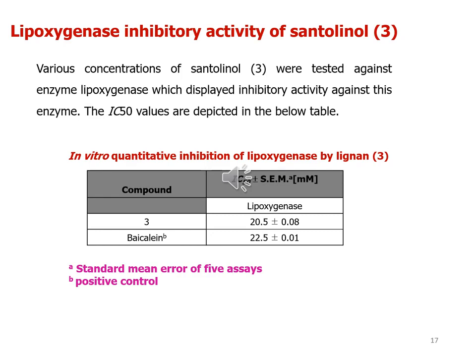Let's see the lipoxygenase inhibitory activity of this molecule. Various concentrations of santolinol were tested against the enzyme lipoxygenase, and it displayed inhibitory activity against this enzyme. The IC50 value is shown in the below table. In this activity, the standard drug used is baicalein, which shows an IC50 value of 22.5, and the IC50 value of santolinol is 20.5, which is very similar and close to that of the standard. It means santolinol 3, our molecule, has strong lipoxygenase inhibitory activity.